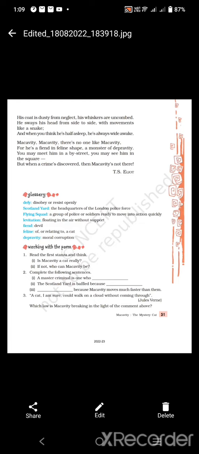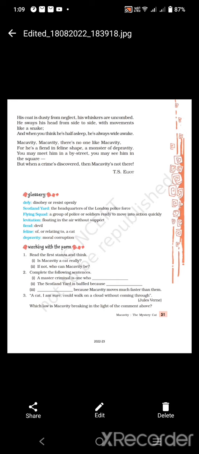His coat is dusty from neglect. His whiskers are uncombed. He sways his head from side to side with movements like a snake. And when you think he is half asleep, he is always wide awake. So Macavity's coat is always dusty. He doesn't take much care of himself. Why? Because he doesn't have time to take his clothes for dry clean.